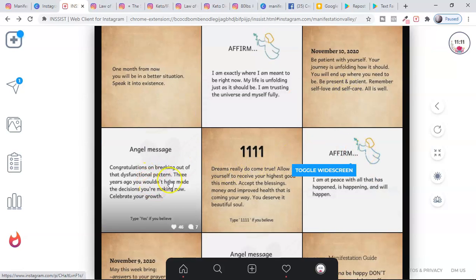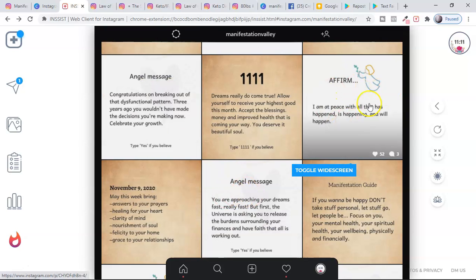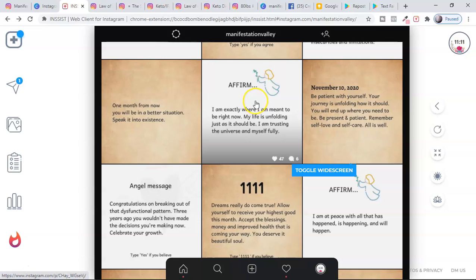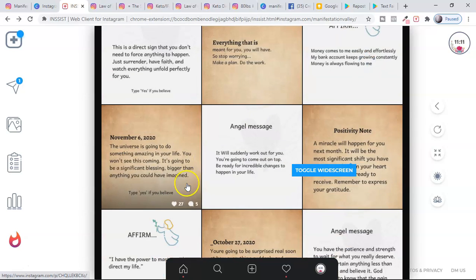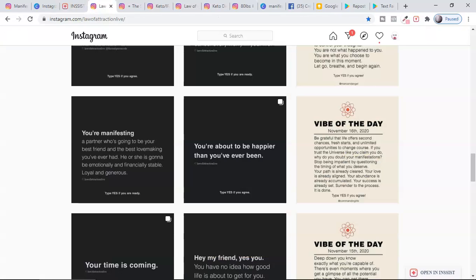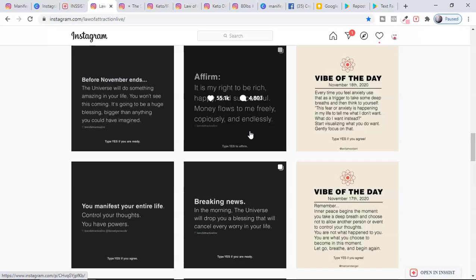I tested this one, and angel message worked amazing for me. Then I was also testing affirmations like this, but this literally failed. I posted so many affirmation posts, and they never worked for me. Then I came up with another one, positivity notes. Nobody was using this, so I came up with positivity notes. This works amazing for me. So this is how, guys, you do the research, and you have to find what works for you.